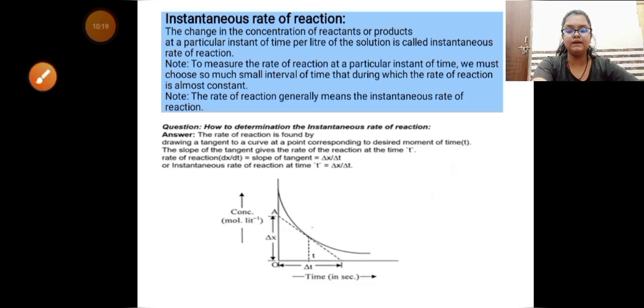So, in conclusion, we studied what chemical kinetics is, what a reaction is, types of reaction, spontaneous and non-spontaneous. Now, the spontaneous is further divided into moderate, fast or slow reaction, and elementary reaction, complex reaction, mechanism of a reaction, rate of a reaction. Now, what is average rate of a reaction? What is the instantaneous rate of a reaction?